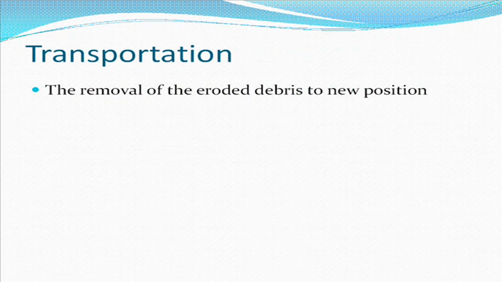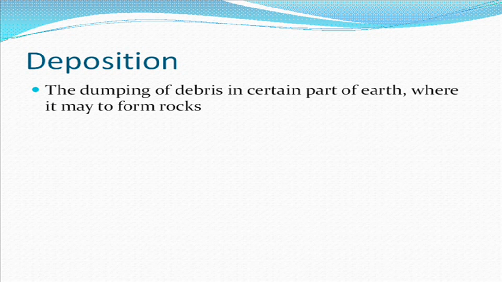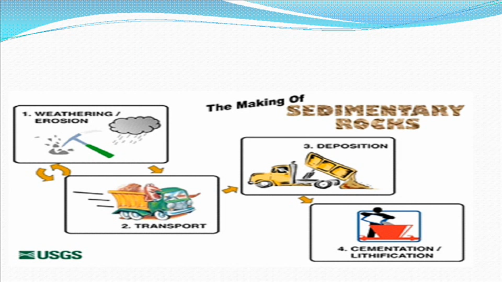Transportation is the removal of the eroded debris to a new position. This process is called transportation. Deposition is the dumping of debris in a certain part of the earth, where it may form a rock. This process is called deposition. This is the complete cycle of weathering, erosion, transportation and deposition.